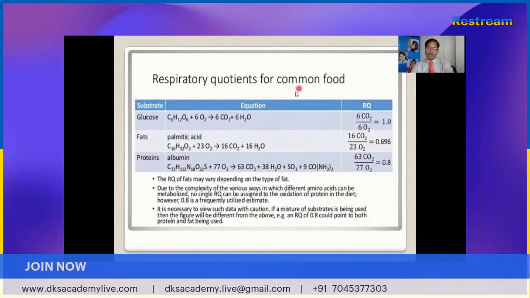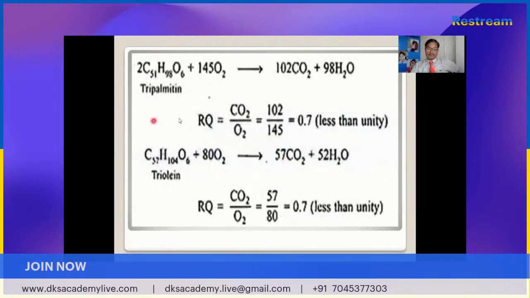Respiratory quotient for common foods. If you see the common foods, many are given, and each has a different RQ. For glucose or carbohydrate, it is 1. For fats or palmitic acid, it is 0.696, roughly 0.7. And for protein, it is 0.8. So RQ depends on the type of food.